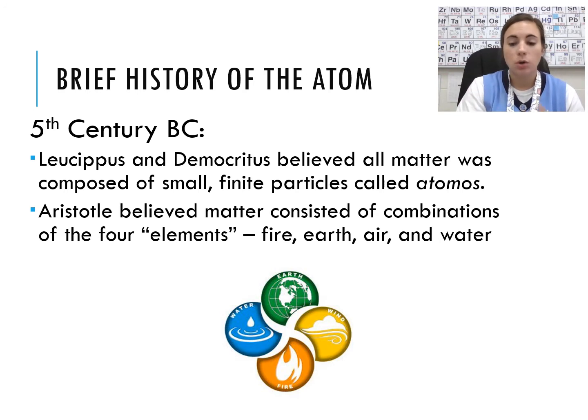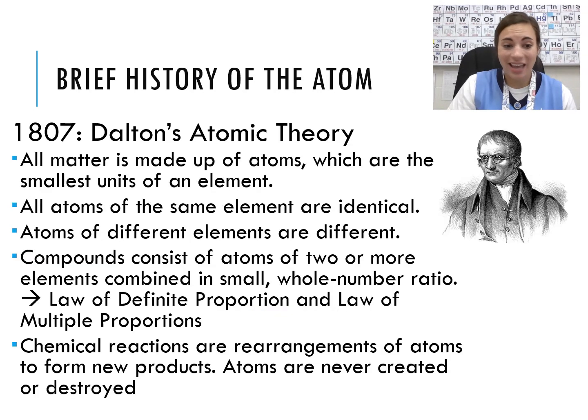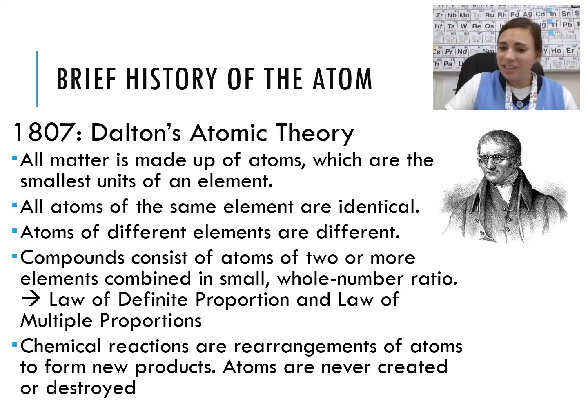Then jump way ahead to 1807 and Dalton's atomic theory. Dalton's atomic theory holds pretty true, which to me is incredible given that he came up with it in the 1800s. All matter is made up of atoms, which are the smallest units of an element. That is kind of true.